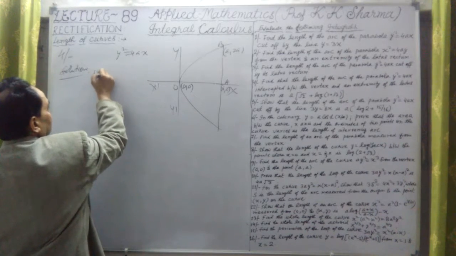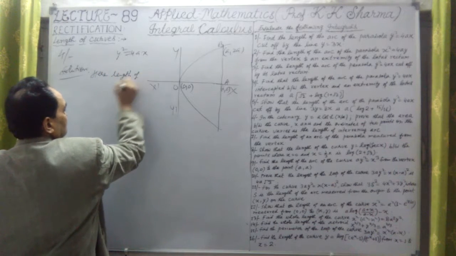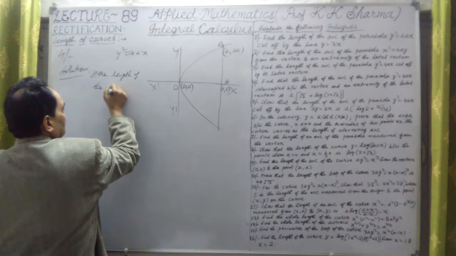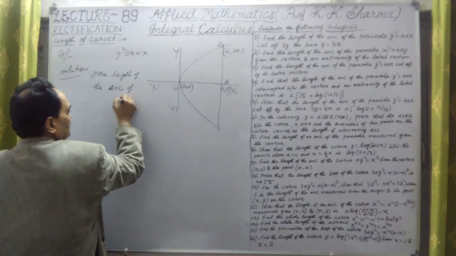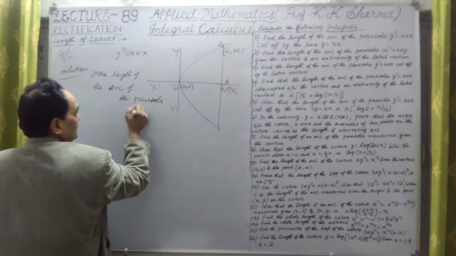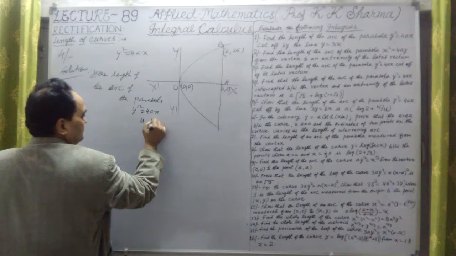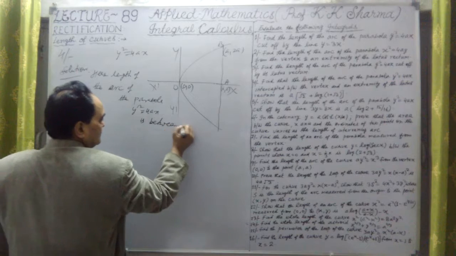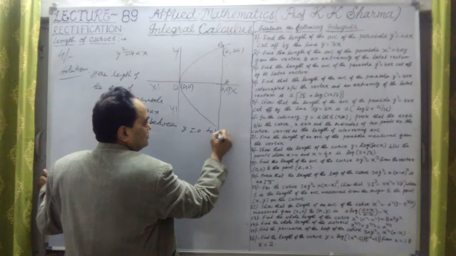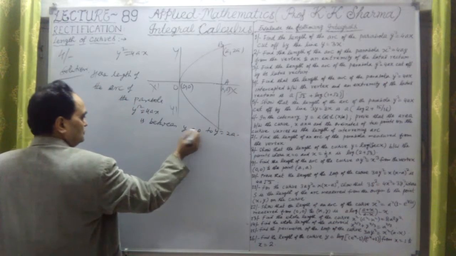So here, the length of the arc of the parabola y square equal to 4ax is between y equal to 0 to y equal to 2a. Simple, 0 to 2a only.